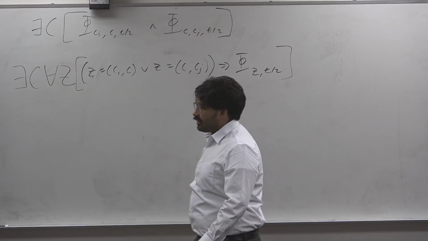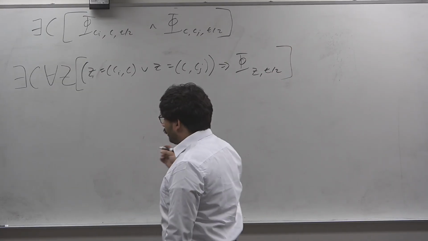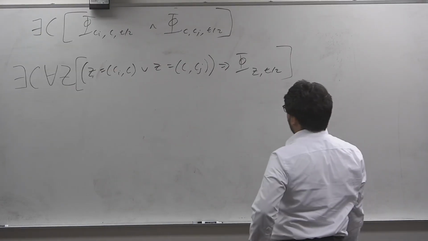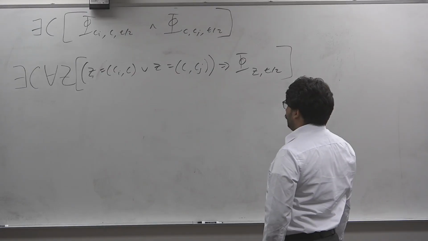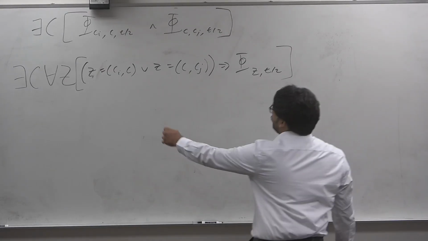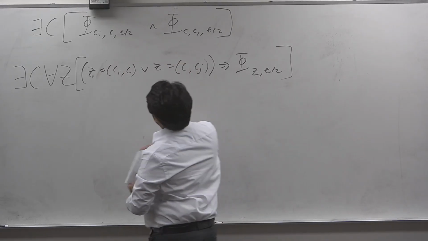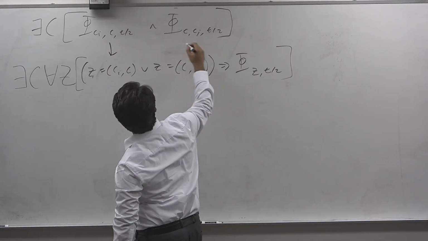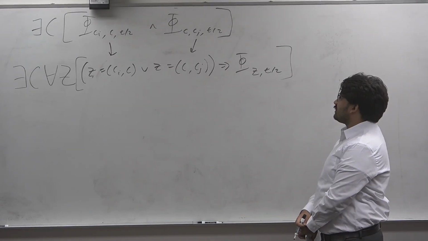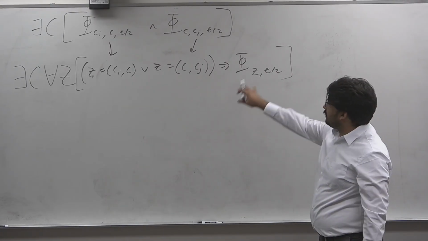Now Z here again is an encoding of two configurations of the machine, and notice that basically for all Z here, it's this one or this one. This corresponds to the case that it's this one, and this corresponds to the case that it's that one. And whichever case it is, it must be the case that Z being that implies that.